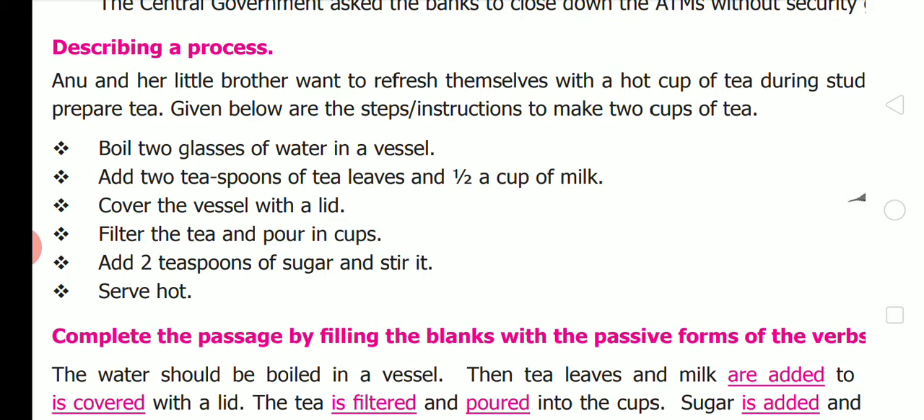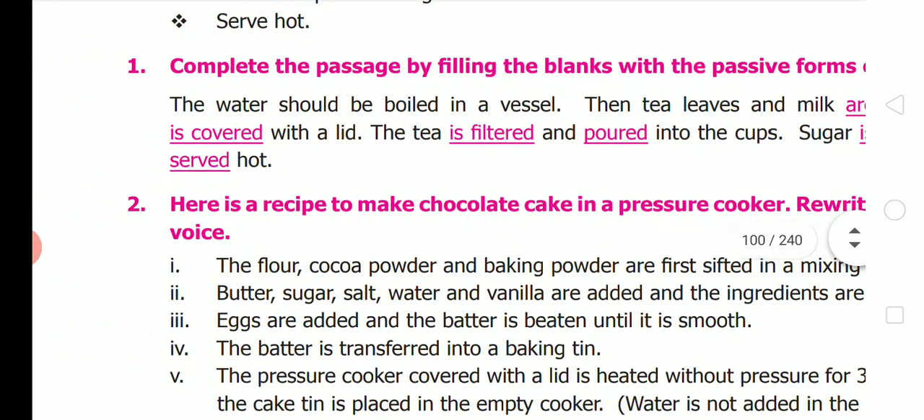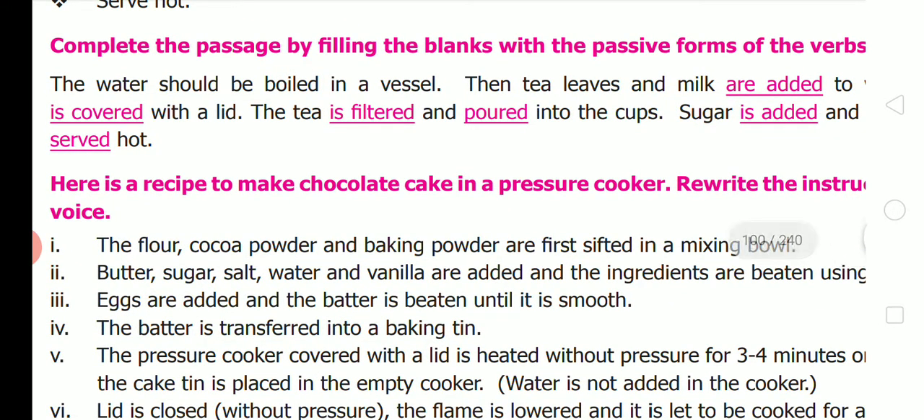Then add 2 teaspoons of tea leaves and half a cup of milk. Third one, cover the vessel with a lid. Fourth one, filter the tea and pour in cups. Next, add 2 teaspoons of sugar and stir it. Finally, serve hot. Moving on to the next exercise, that is, complete the passage by filling in the blanks with the passive forms of the verbs.